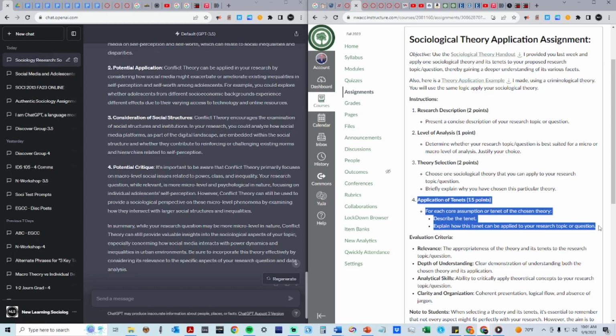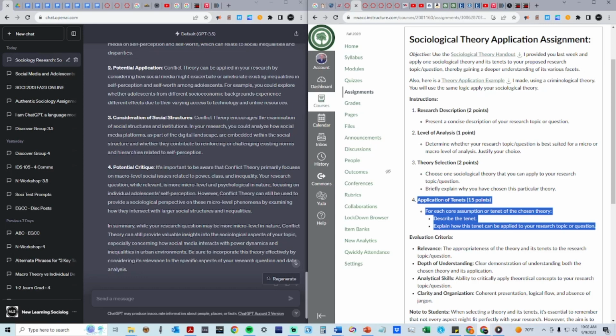Let's move on to prompt 4. Application of tenets. For each core assumption or tenet of the chosen theory, describe the tenet, explain how this tenet can be applied to your research question or topic. For number 4, you should not have to initially ask ChatGPT for the tenets of your theory or what they are, because I have provided that for you in a theory handout and it was covered in your readings. But since this is probably the part of the assignment that requires the most critical thinking, you can paste your answers after you've completed this prompt on your own for feedback.